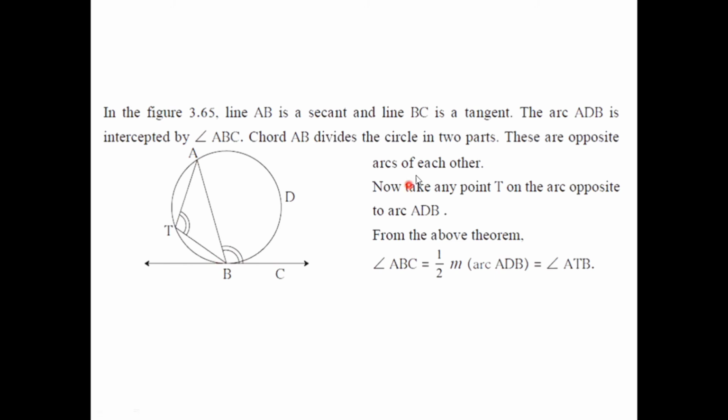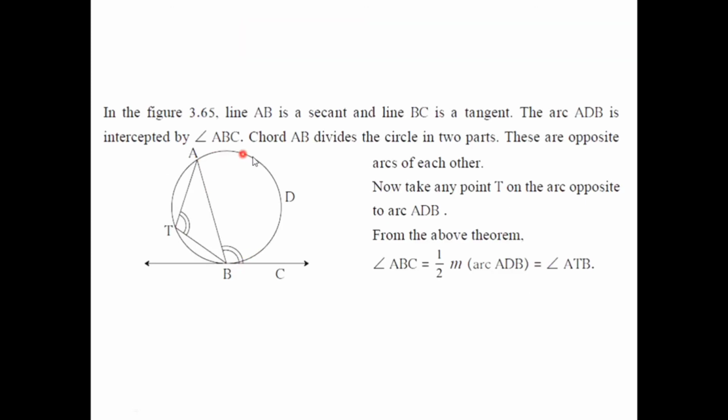If we take any point T on the arc opposite to arc ADB, the measure of angle ABC is equal to half of the measure of arc ADB, as this arc is intercepted by angle ABC.